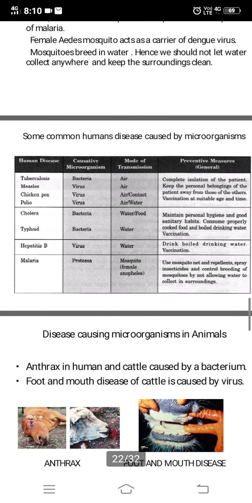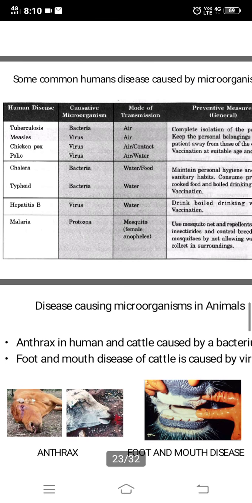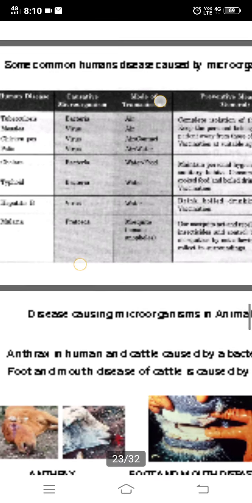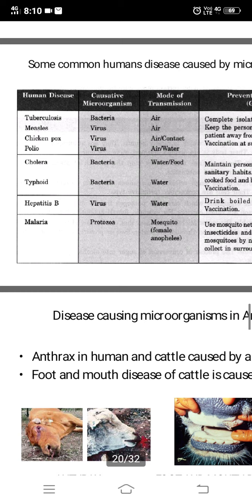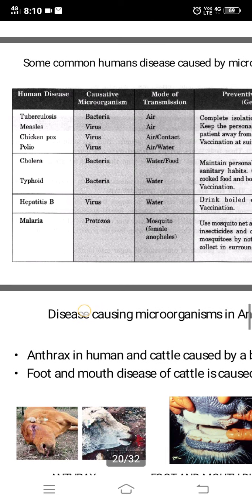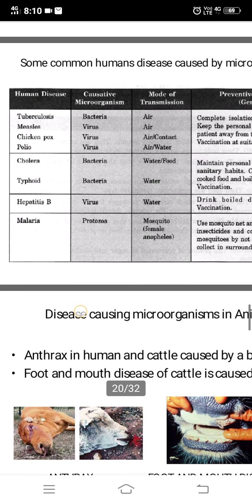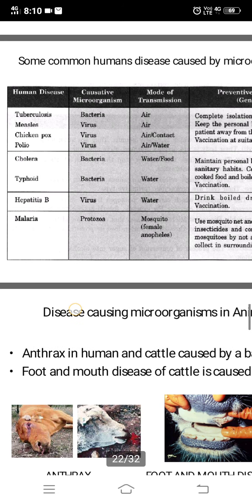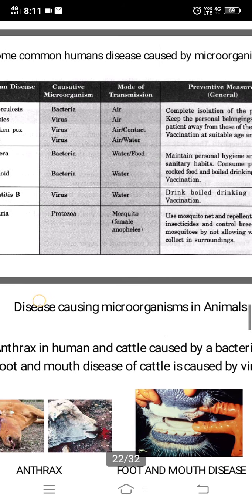Now, some common human diseases caused by microorganisms you can see here. You can go through the table that is given in your textbook: tuberculosis, measles, chickenpox, polio. Tuberculosis is caused by bacteria and spreads through air. Measles virus spreads through air. Chickenpox virus, air and contact. Polio virus, air and contact.